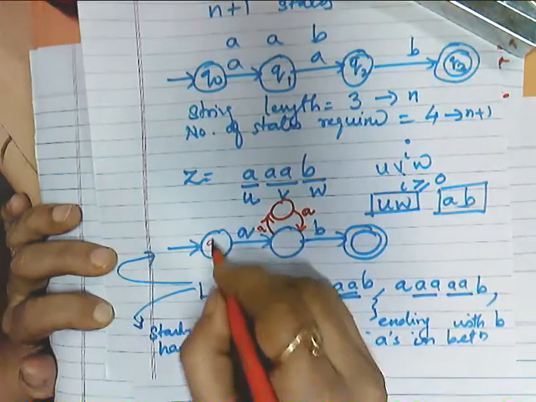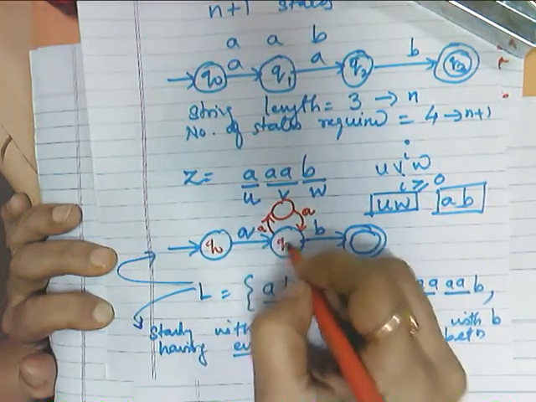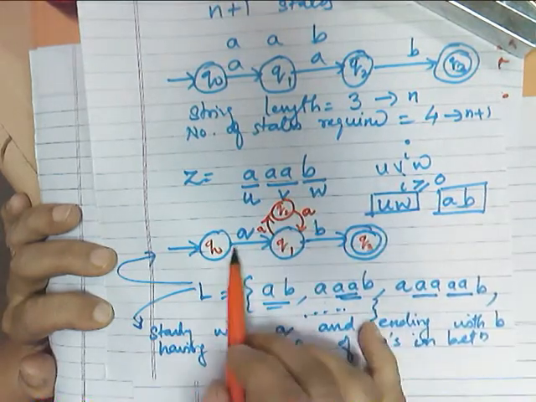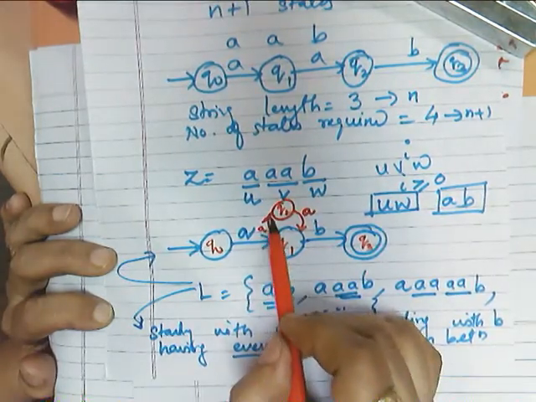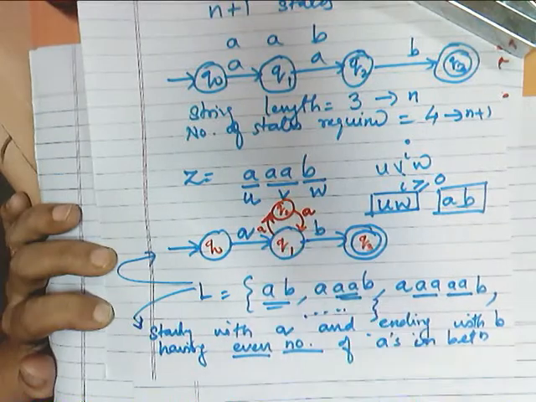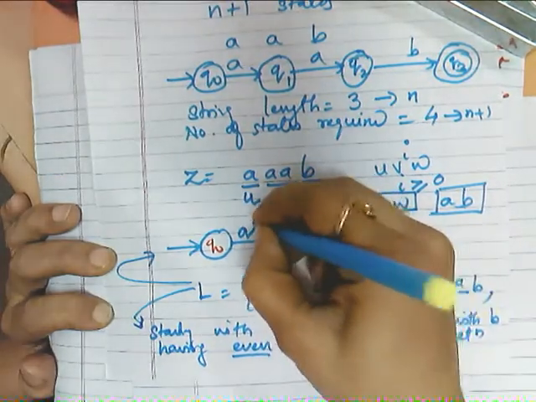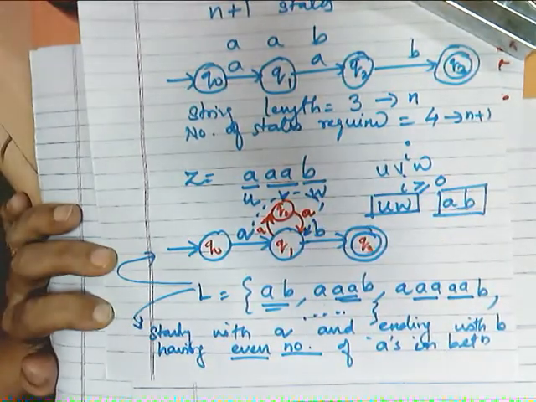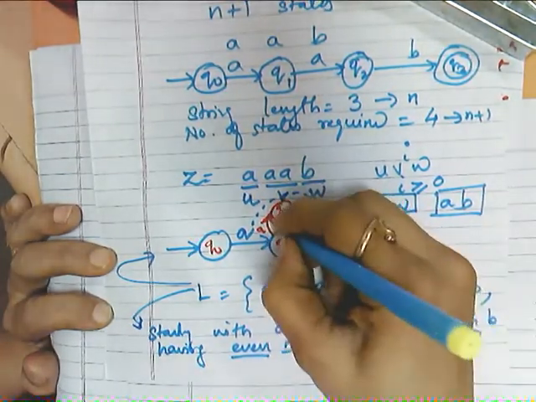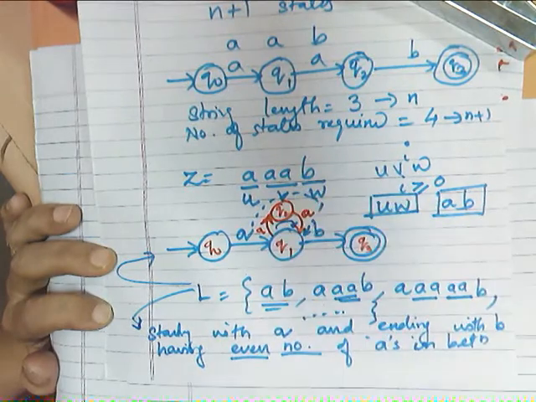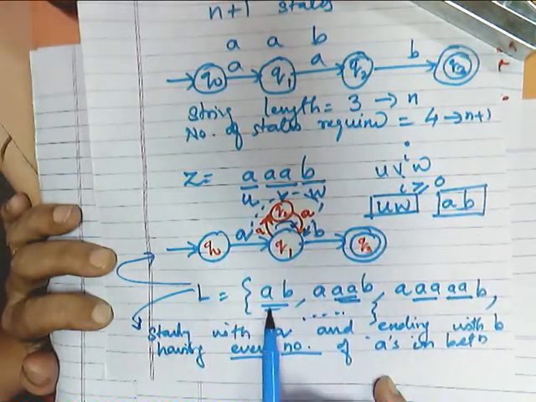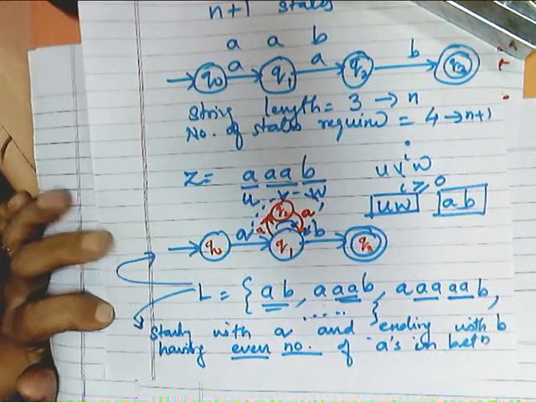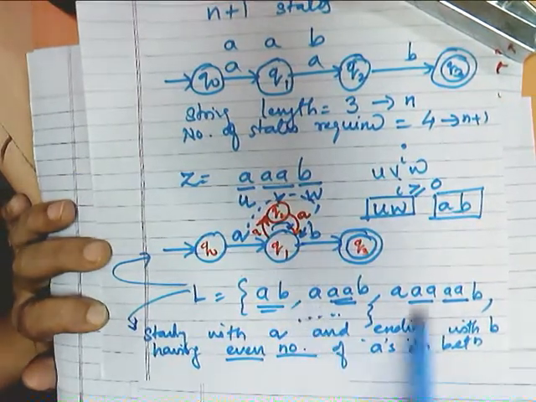So now will this DFA accept this particular language? See, Q0, Q1, suppose Q2 and Q3. If this loop is not existing, then the minimum length string AB is the same as in the earlier definition of the language. But what about others?